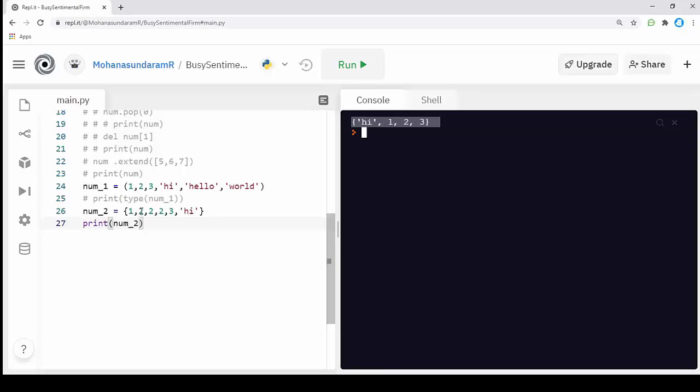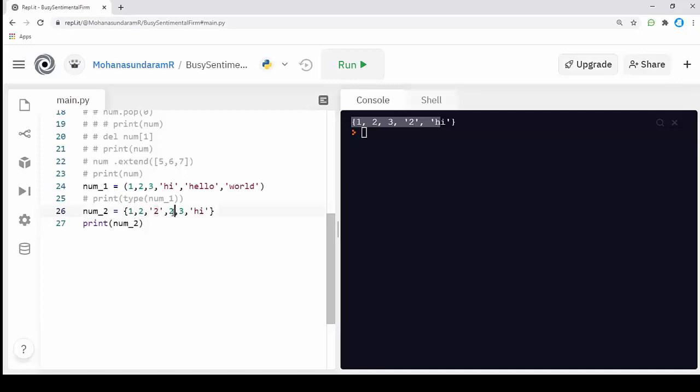We have seen that 2 has been repeated 3 times, but it takes 2 only one time. It doesn't repeat the value. But if I give the value as a string, it will take that value because it's another type. This is an integer and this is a string. There is a difference between them, and that's why the set takes it as a valid value.